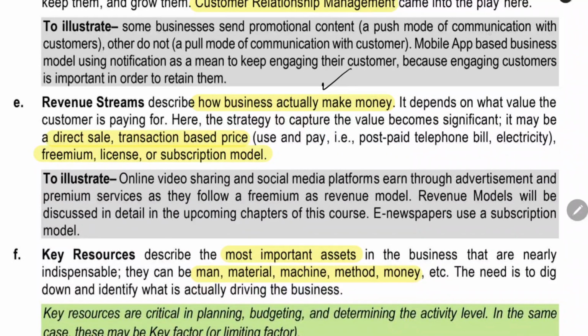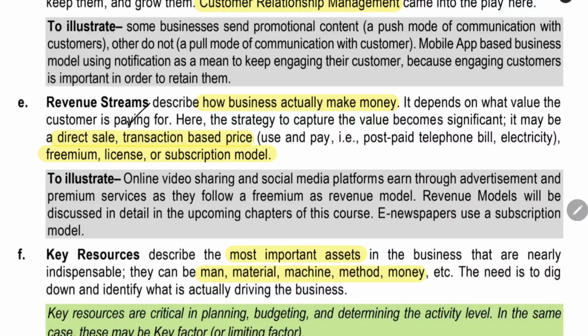Revenue stream, from where the business is getting the money. From sales revenue, what are the different streams of the revenue? You are selling petroleum, diesel, other lubricants, engine oil, a car cleaning cloth and all, like that. From which streams are you getting the revenue? Whether you are doing direct sale, transaction based price, or following a subscription model, like that we have different